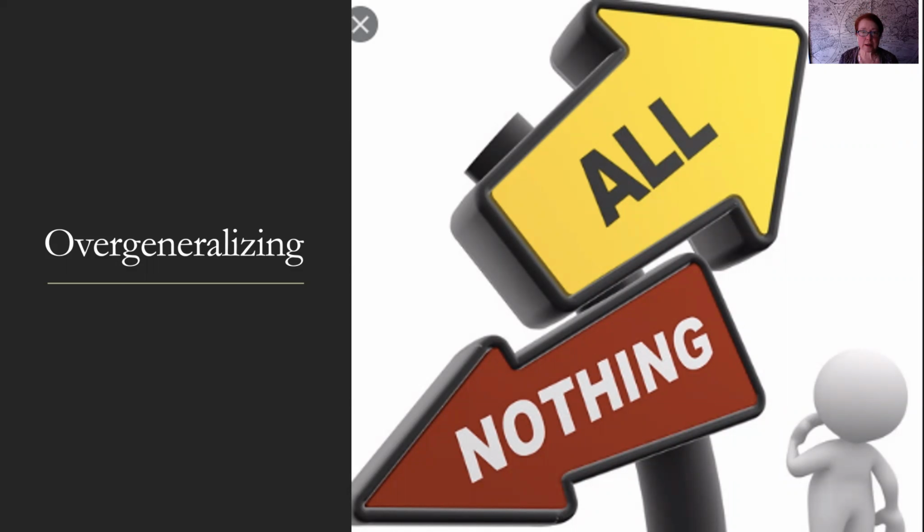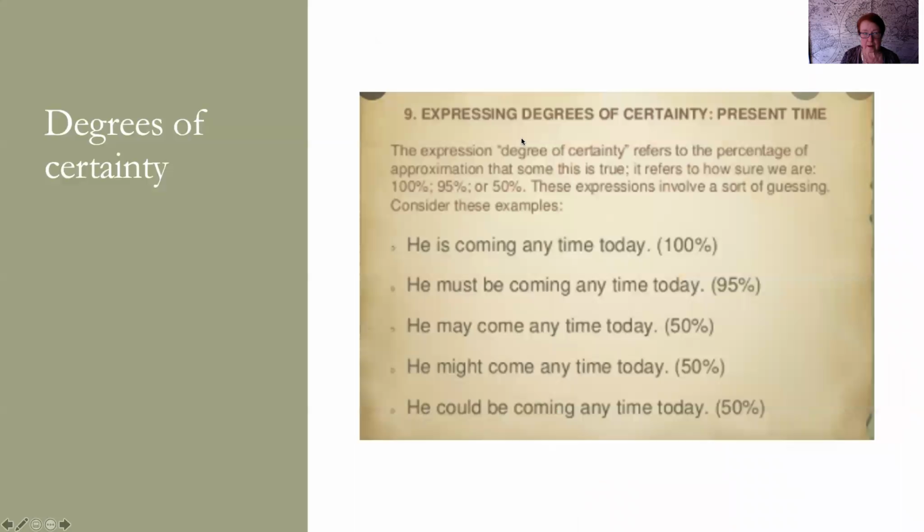So overgeneralizing, you may get a comment on your essay in places where the comment is overgeneralizing. So we're going to talk about what does that mean and how can you correct that? How can you know what that is? So overgeneralizing is saying something is absolutely true or absolutely not true. It's what we call all or nothing thinking. And so this has to do with stating things in a way that says it's the truth.